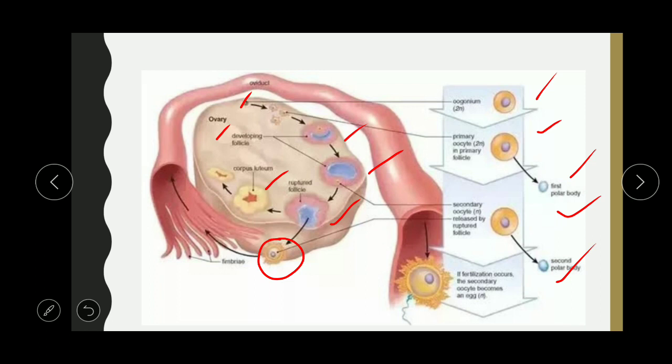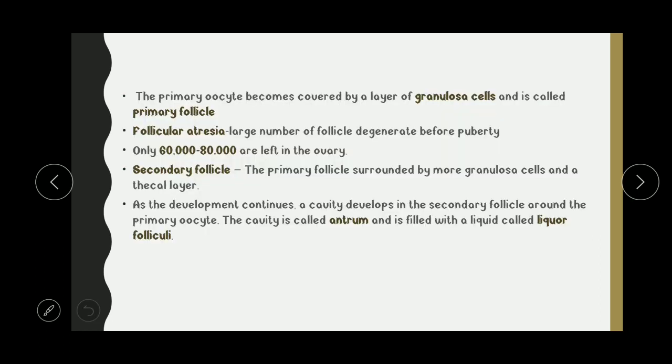This is to ensure the supply of nutrients, that is, to retain more nutrients for the development of the embryo. Now the primary oocyte becomes covered by a layer of granulosa cells, and this is called the primary follicle.